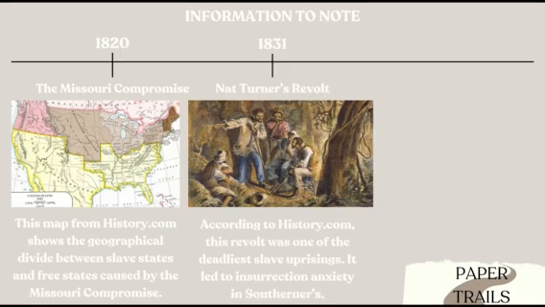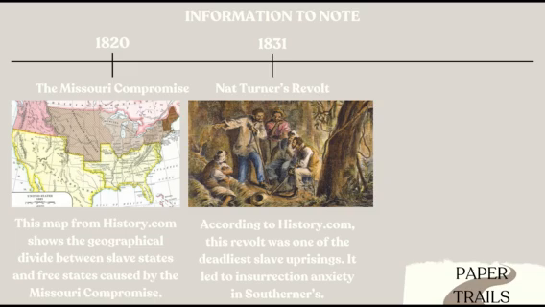In 1831, Nat Turner's revolt took place. This is one of the deadliest slave revolts in history. Nat Turner planned and executed an attack on his owner and their family, and then enlisted the help of nearly 75 other enslaved people who gathered arms and horses and killed an estimated 55 white people. Nat Turner was later caught and executed. However, this revolt increased insurrection anxiety in Southerners, which later caused repressive laws to keep communities and alliances from forming between the enslaved population.